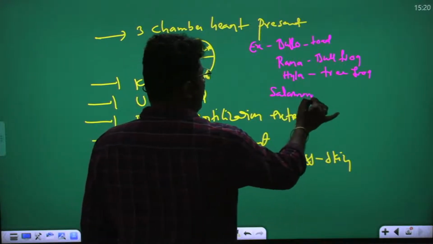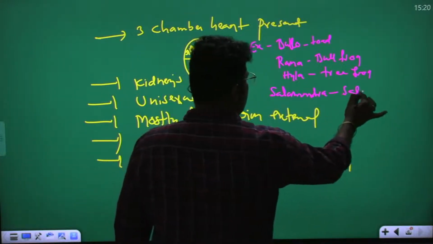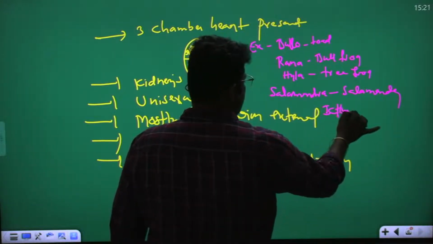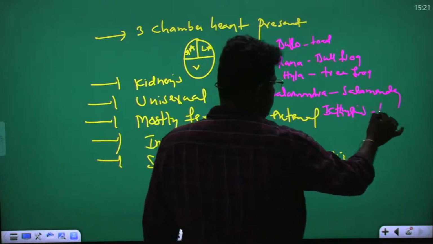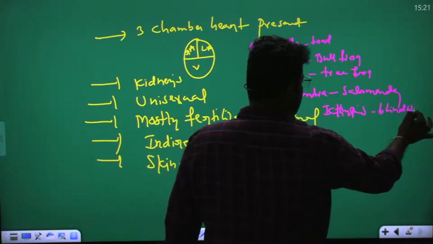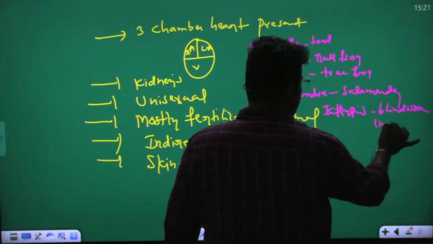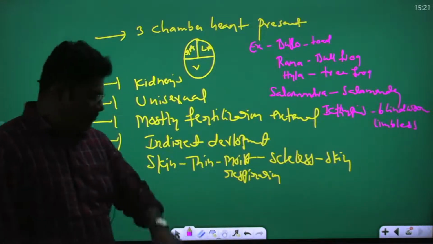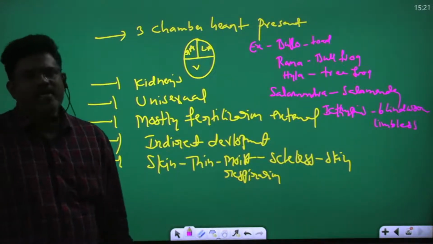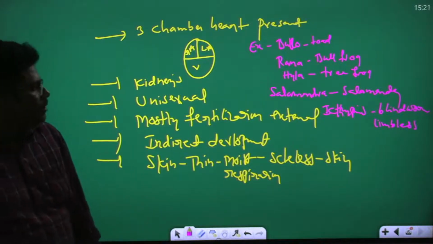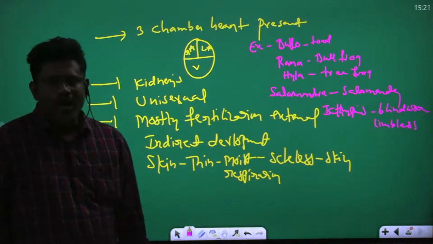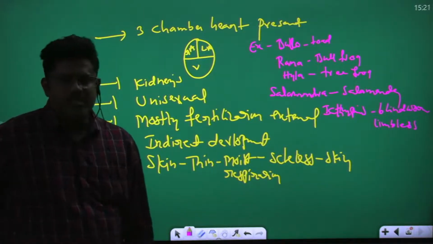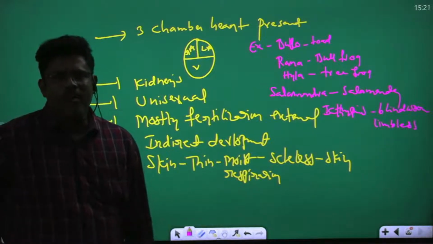Salamandra, salamander. Ichthyophis is a blind worm, a limbless amphibian. So these are the examples of amphibia. Bufo is commonly known as a toad, Rana is the bullfrog, Hyla is the tree frog, Salamandra is the salamander, and Ichthyophis is the blind worm or limbless amphibian.